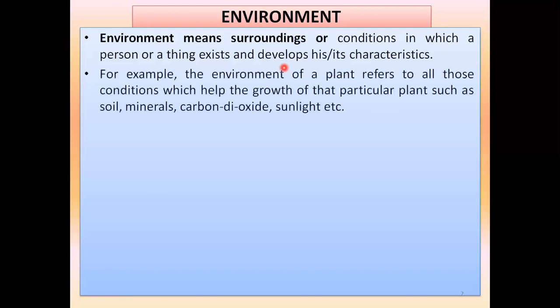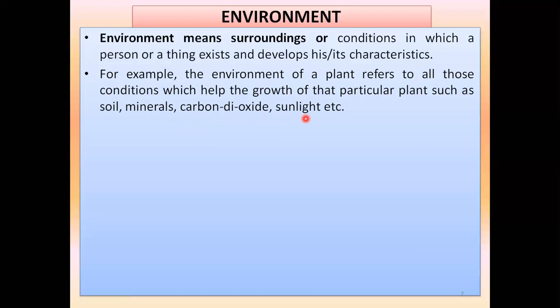Let us move ahead. Let me give you some examples also. The environment of a plant. It refers to all those conditions which help the plants to grow. What are the elements which help plants to grow? Soil, minerals, carbon dioxide, sunlight, water, chlorophyll, mineral salts. All these things are very essential, and only due to them are the plants able to grow up.